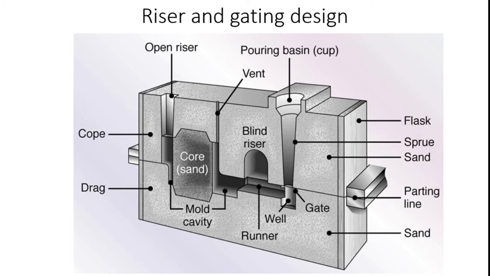After that, the riser and gating design: how the pouring metal velocity should be, and how the riser diameter and the runner diameter should be. Based on the velocity of the flowing fluid, we can design the runner height, runner diameter, and also the gate system. In the gate system there are the gate extension and sub gate. These are the components available. How do we design the gate?